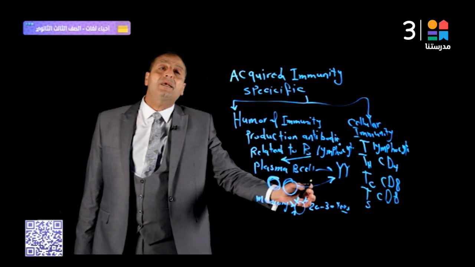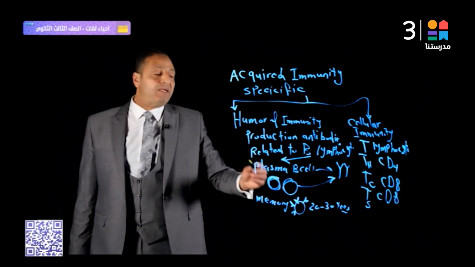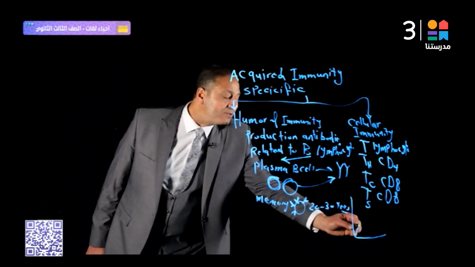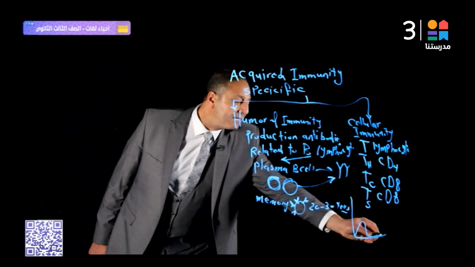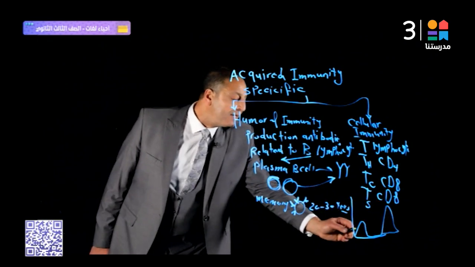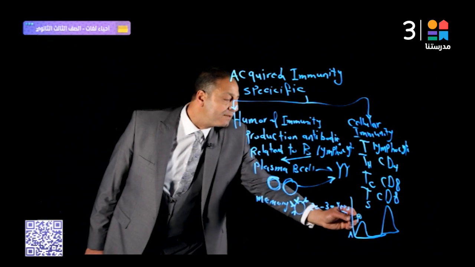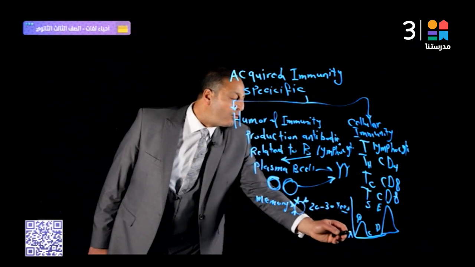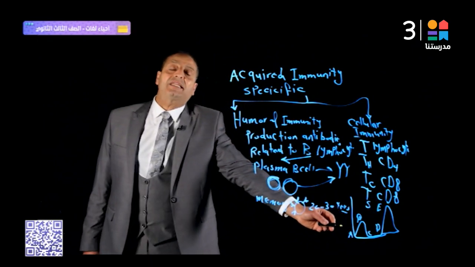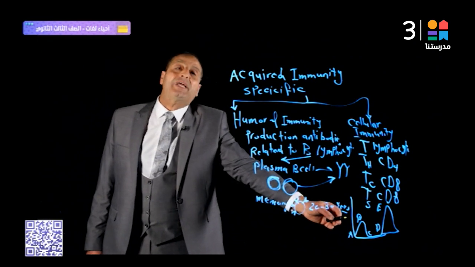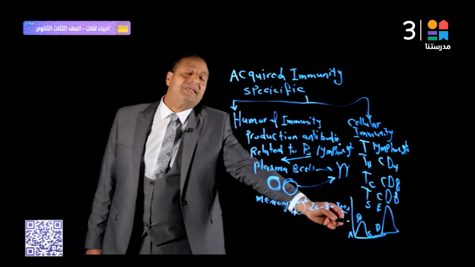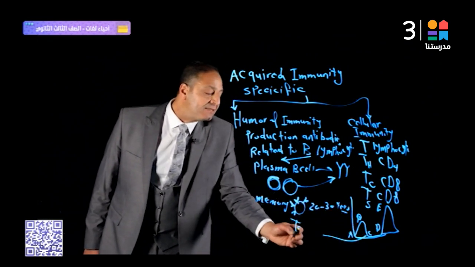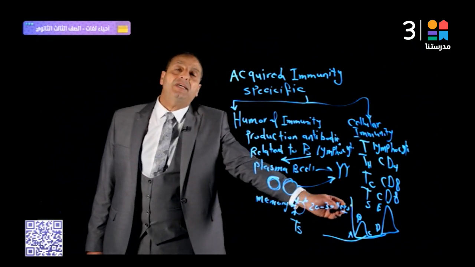Finally, the primary immune response and secondary immune response are explained through these graphs. Primary immune response, then secondary immune response, from A to B, C, D, E. From A to B, there is production and activation of B and T lymphocytes, production of memory cells, and formation of antibodies. From B to C, this is related to suppressor T cells, TS, which inhibit the action of B and T lymphocytes.